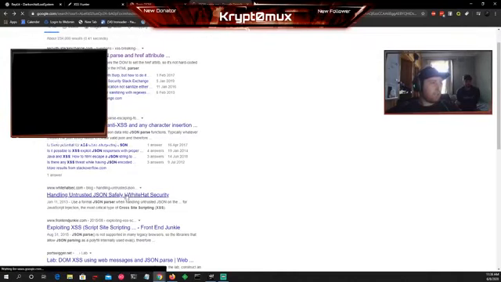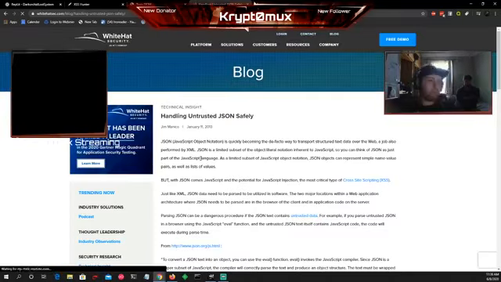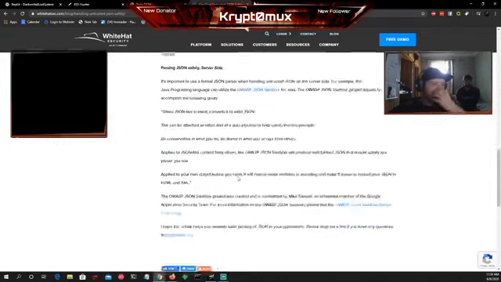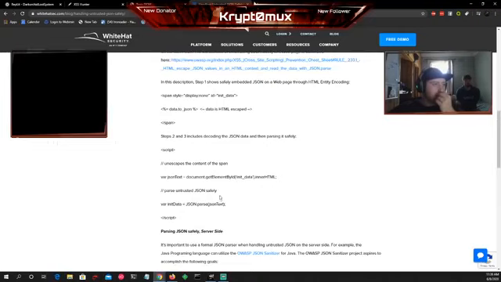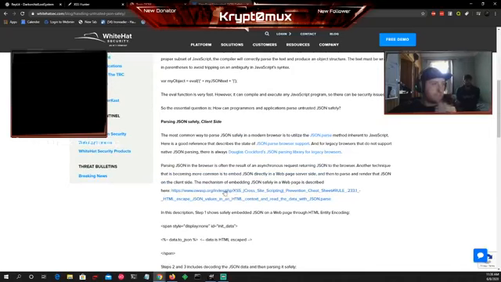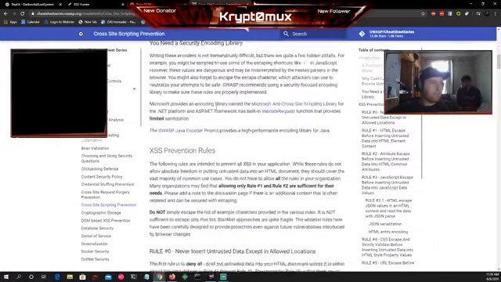JSON parse XSS. This is the introduction to cross-site scripting. We need to find out an XSS payload, a JSON parse one, and we're just looking for an XSS payload. So let's try this one out. And as you can see here, it's still setting the HTML to content.html. So we just need to get this JSON parse XSS. So we need to put an XSS payload in there.